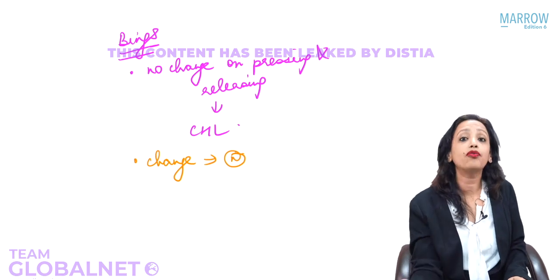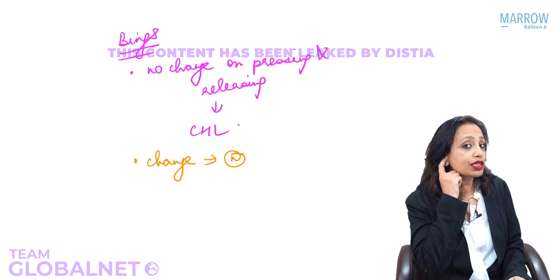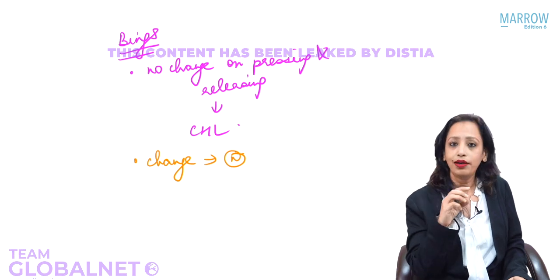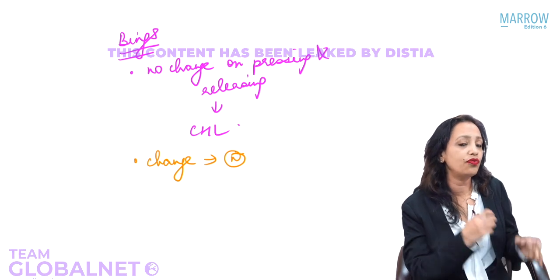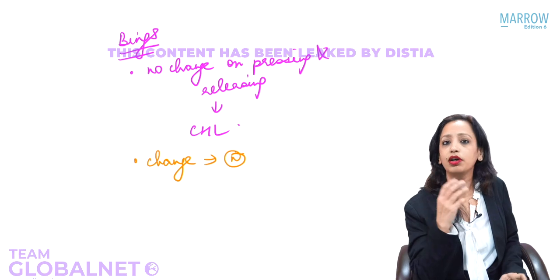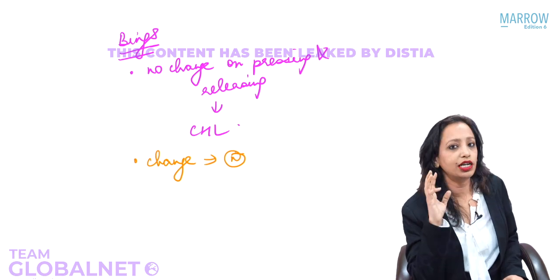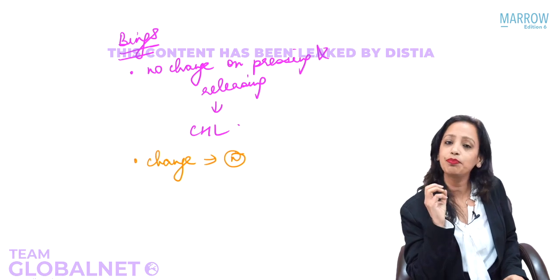So do it now for yourself and see, when you are pressing and releasing your tragus, when you are giving yourself a conductive hearing loss and then releasing it, whether you are experiencing a change in hearing of your own voice or not. If you are experiencing a change, it means that your ear is normal. If there is no change, it means that you have a conductive hearing loss. So that is Bing's test.